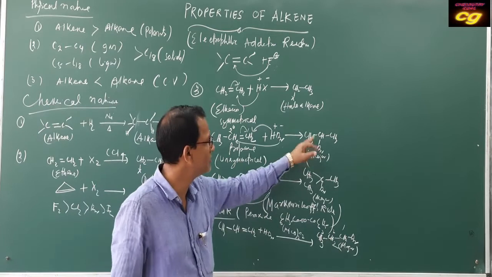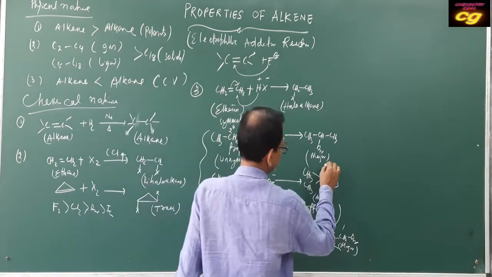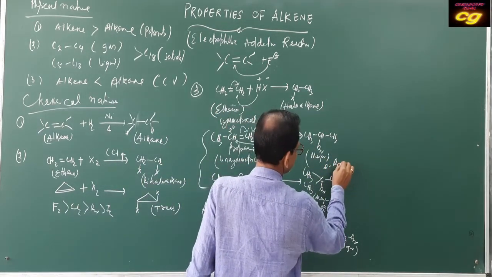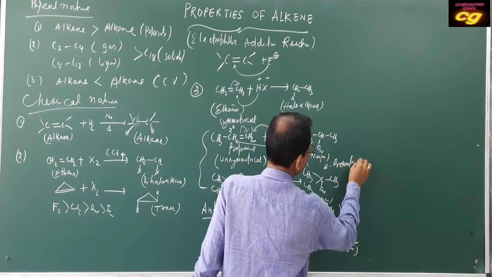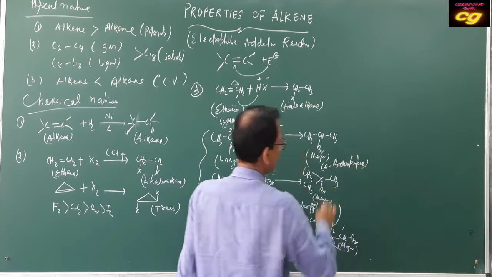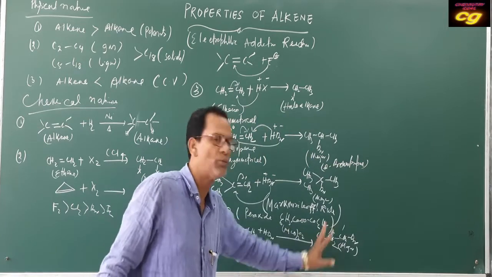Here, at the 2 position, 2-bromopropane is formed in Markovnikov addition, but here 1-bromopropane is formed.